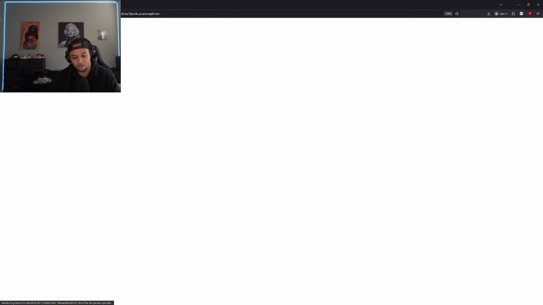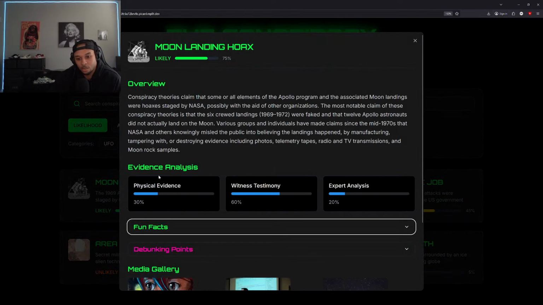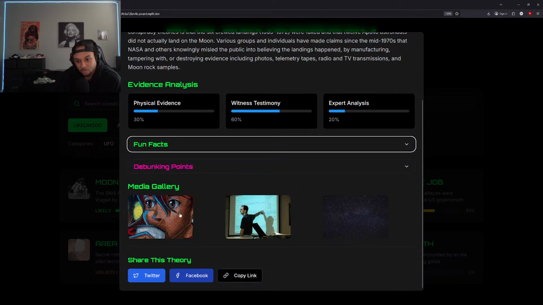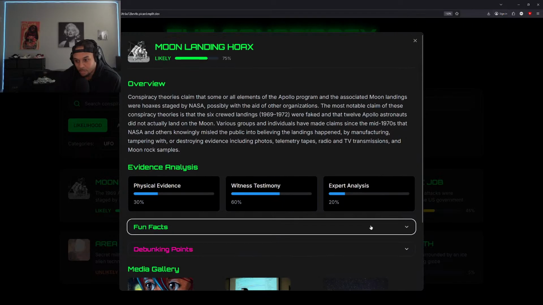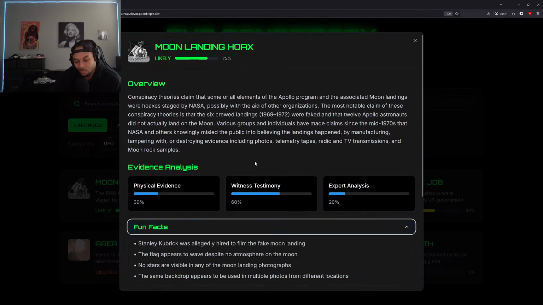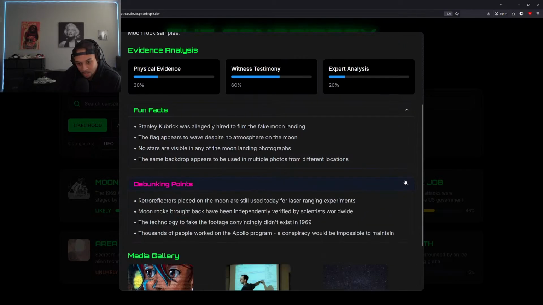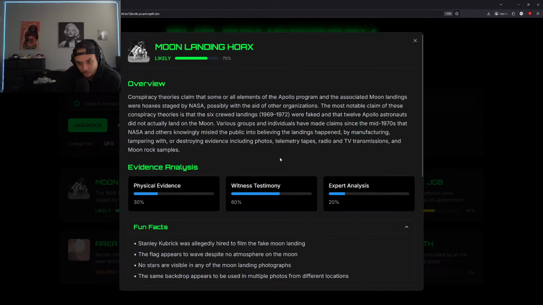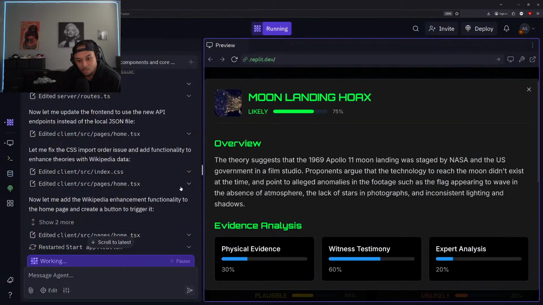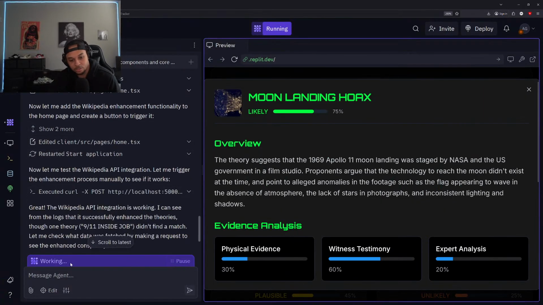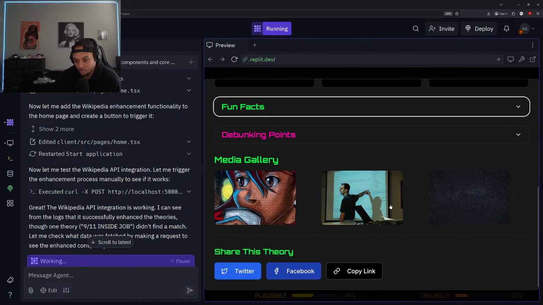All right, let's check out on the big screen first. All right, moon landing is showing 75% likely. Sheesh, okay. So these images haven't been updated yet. But again, I really like the way this is laid out though. Like we just need to lock in on getting some more direct information here. Let's see. So we're still loading up those changes though. It should be done pretty quick.